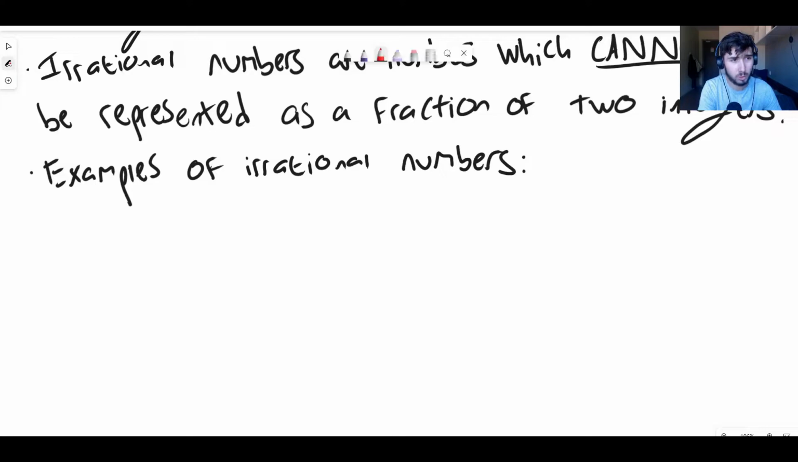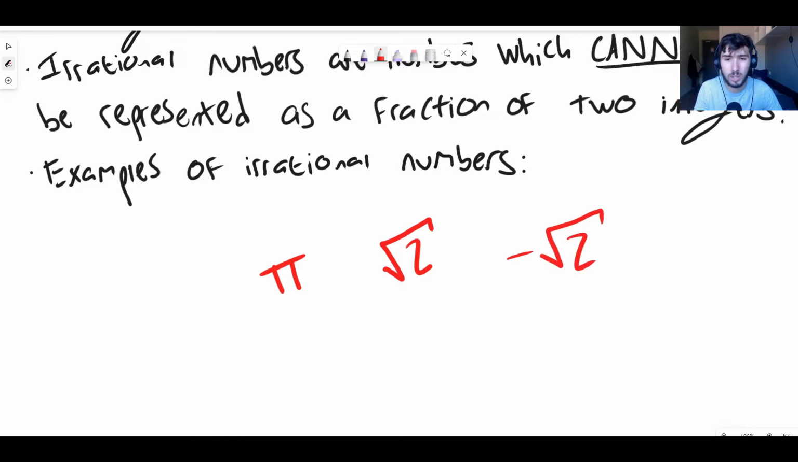Let's think of some irrational numbers here. One irrational number, potentially the most famous one, is pi. Pi cannot be written as a fraction of two integers. It's not possible to do that. Pi is an irrational number. Another very famous irrational number is the square root of 2. The number that multiplies by itself to make 2 is irrational. Minus the square root of 2 is also irrational for the same reason. We cannot write minus root 2 or minus pi for that matter or anything like that as the ratio of two integers. It's not possible.